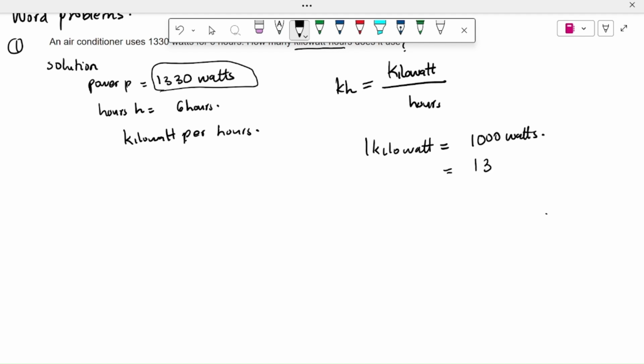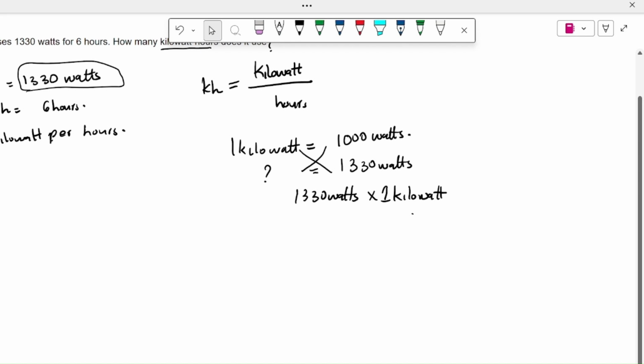So if you have 1,330 watts, it is equal to how many kilowatts? Don't forget the SI units. You have to have an SI unit so you don't make silly mistakes.